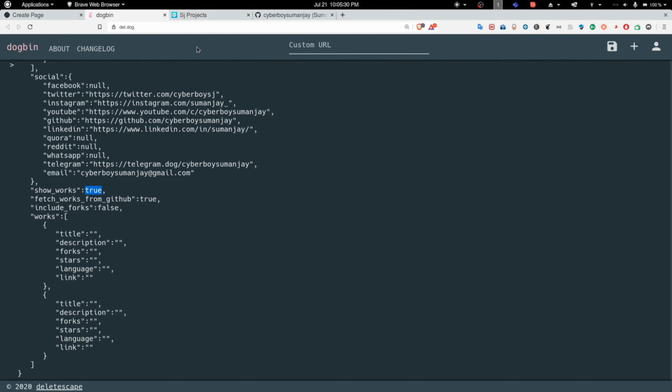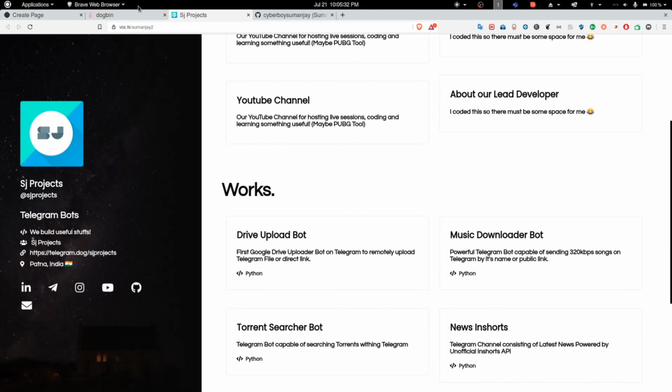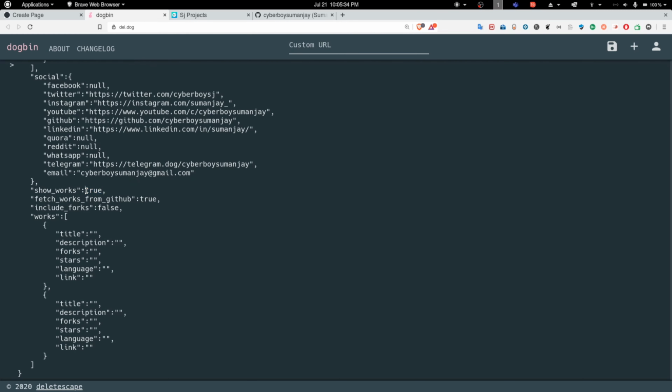I will set the show work section to true. This section will show only when you set it to true; all the configurations below don't matter if you don't set it to true. This time I also want to fetch it from GitHub, and I don't want to include forks. If you're a GitHub user, you know that if you have 40 public repositories and 20 are forked, they will not be shown on your profile if you set it to false.